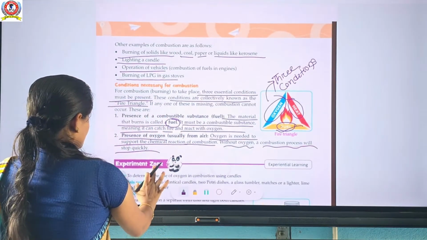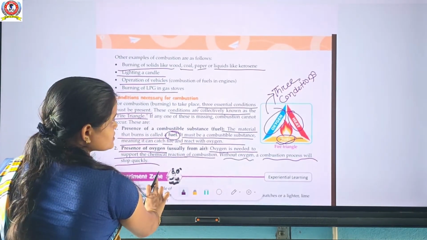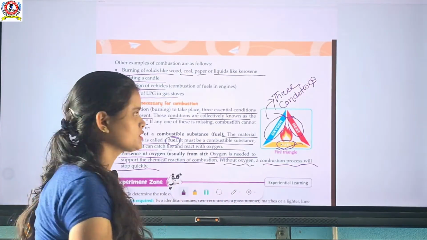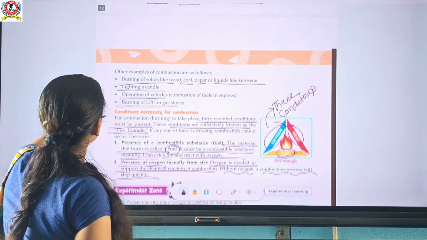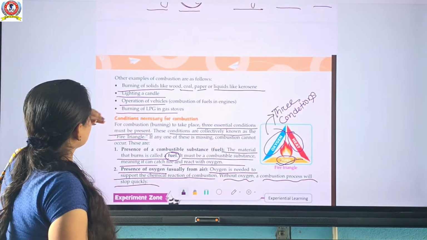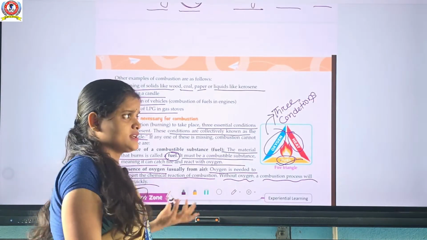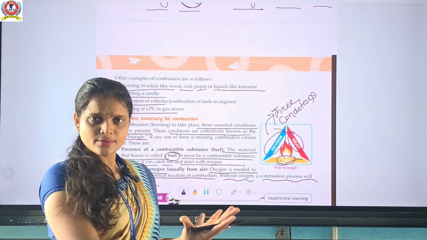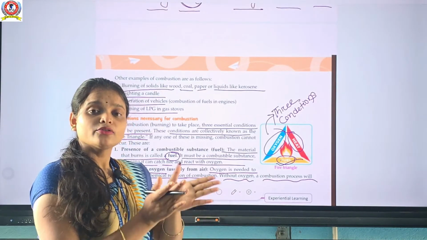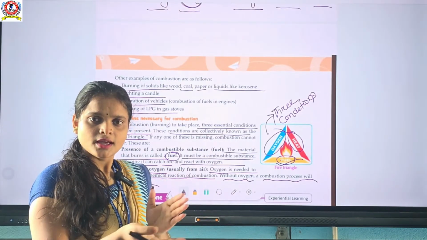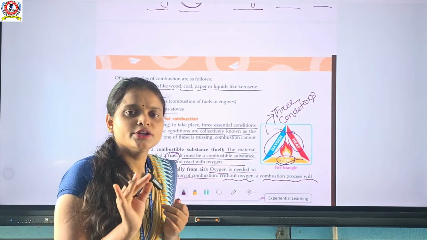Okay. And the third one is heat. Heat के बारे में तो सबको पता होगा. So that is enough for you, about the physical and chemical changes, about reversible and irreversible changes, about roasting, combustions. Yes or no? Hope all of you are clear.